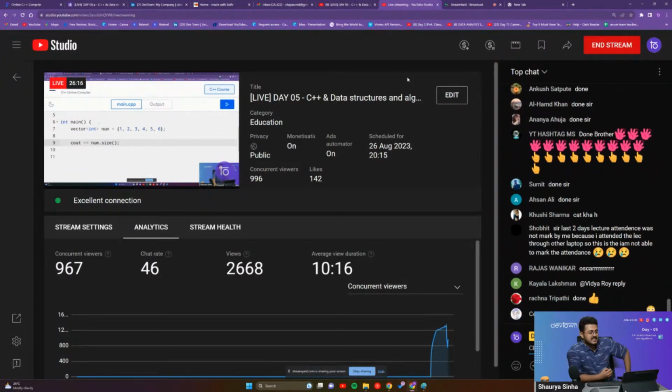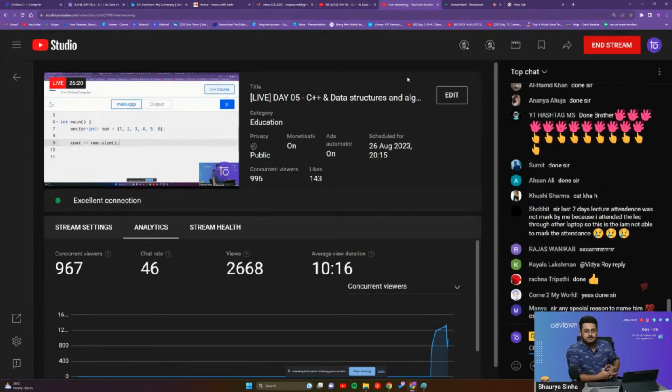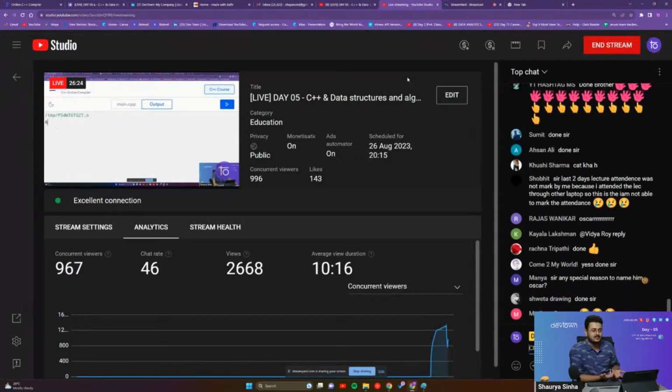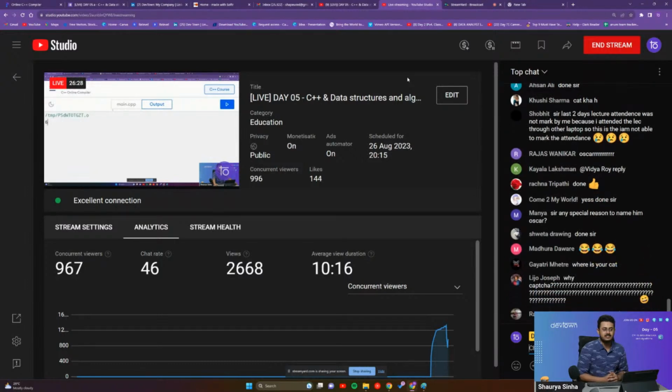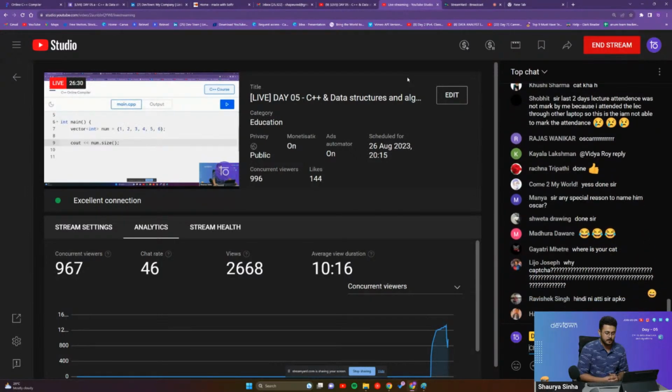Okay, so were you guys able to understand this concept of begin and end pointers itself? Could you please let me know? Were you guys able to understand this concept of begin and end vectors, guys? Please let me know.